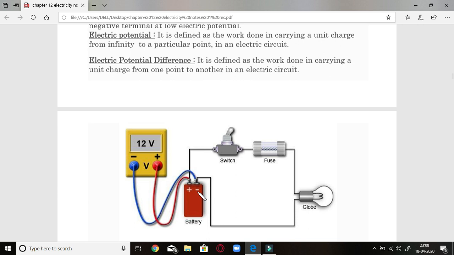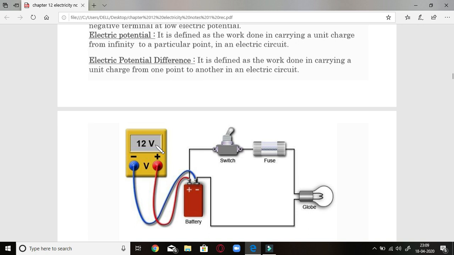But if we increase it, suppose it is 0 volt, this is 24 volt here, right, which is by using more powerful battery. So 24 volt potential difference will be shown here. In that case, bulb will glow with a much brighter power. So you will see that as we increase the potential difference, current value will also increase, which is shown by the glow of bulb. More the glow of bulb mean more the current flowing through it, and that is directly proportional to the potential difference shown here in the diagram. I hope you understood it.